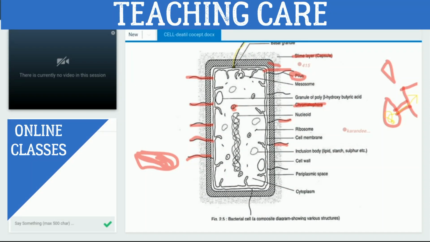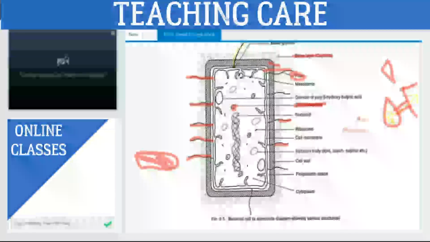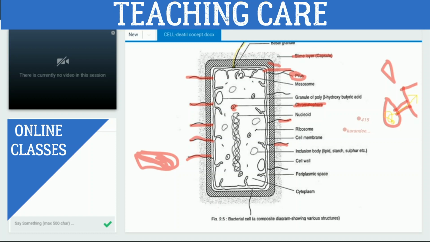Whether pili also help in conjugation? Yes, sir. Some pili are larger and help in conjugation, called sex pili. Okay, fine, good. And after that, what we will discuss,